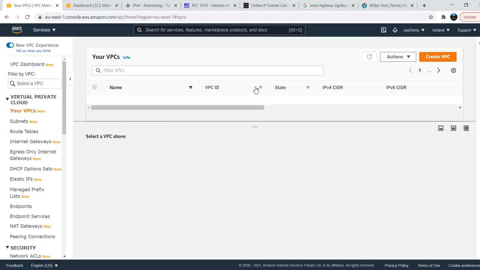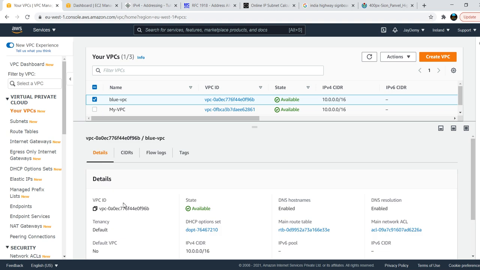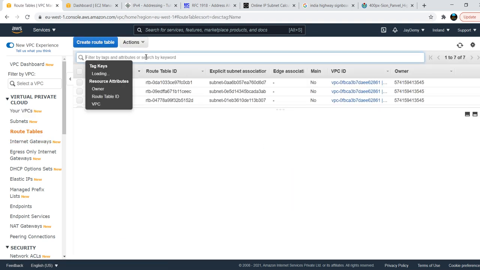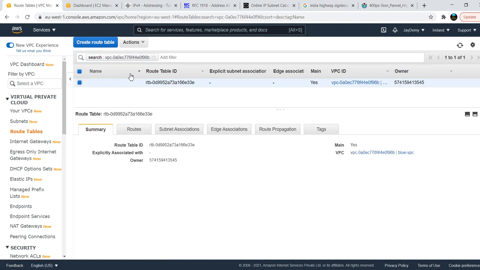So what we will do now, just come here, and before that, I want to show you one thing. I need to take my blue VPC ID and go to the routing tables. I will copy it here. Did we create any routing table? No, right? By default, when you create your VPC, one routing table is created. That is the main routing table, the default routing table, that we won't use.